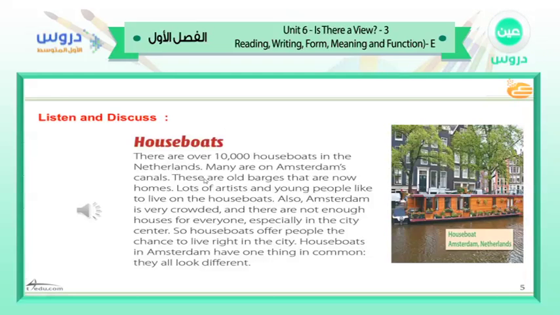Wow, that's nice. That's great. As you see, gentlemen, there are over 10,000 houseboats in the Netherlands. Many are on Amsterdam's canals. In the canals of Amsterdam there are many, for example, like that.